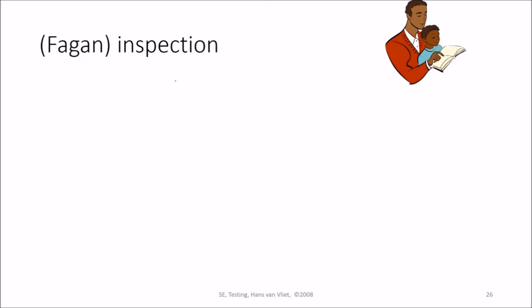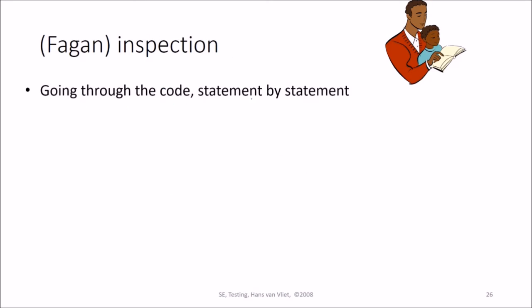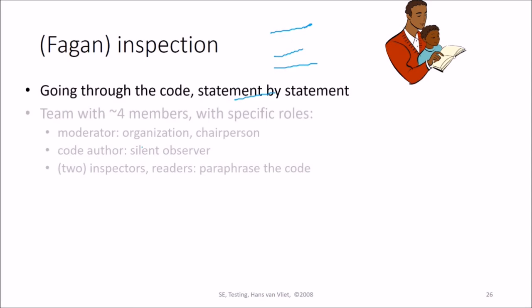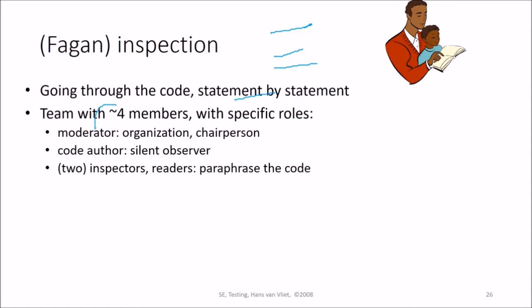So what about this inspection? We go through the code, statement by statement, line by line. So we have a team of around 4 members with specific roles. One is the moderator, who does the organization, or you can call it the chairperson. Then we have a code author. He is a silent observer.